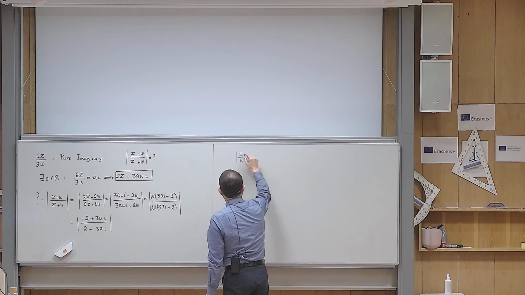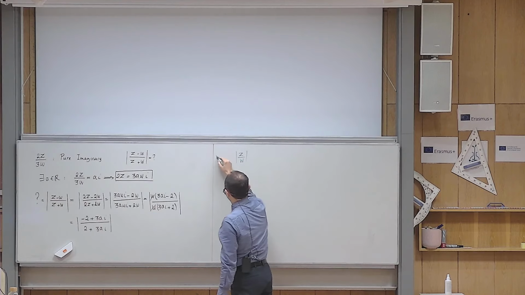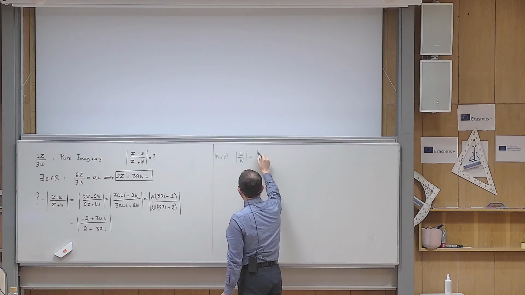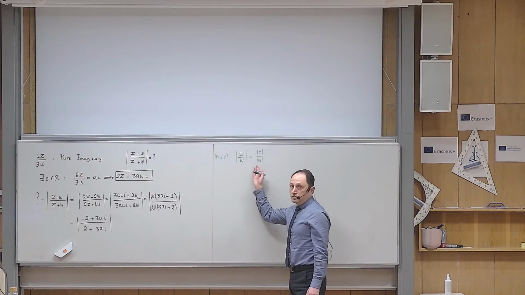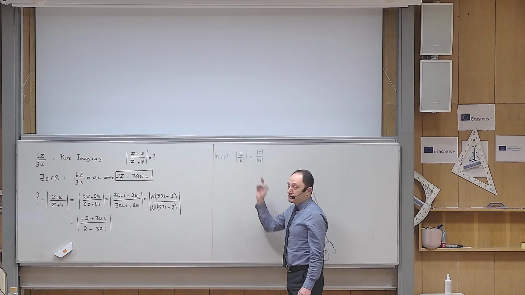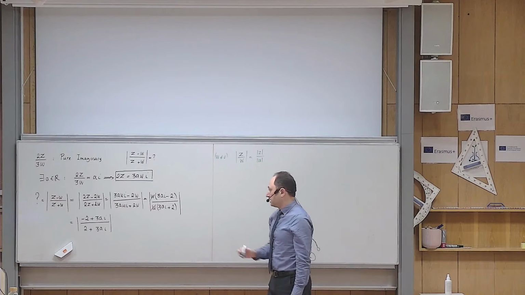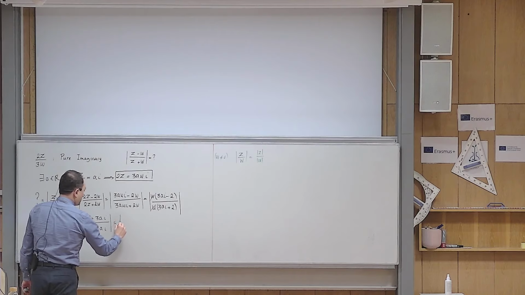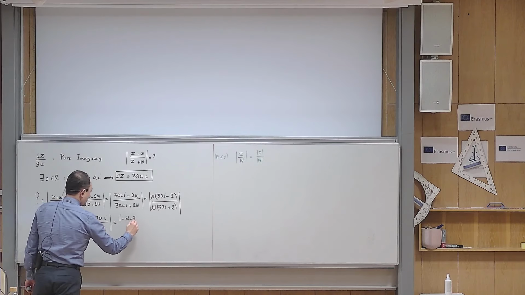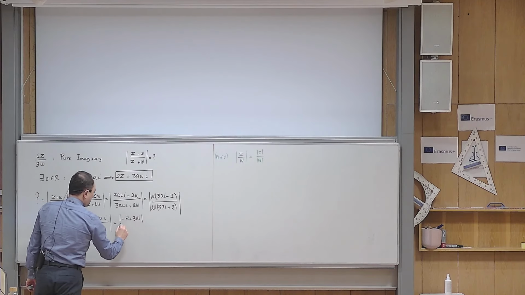But we have a formula that we know: if I have z and w divided, and I want to take the absolute value of this, of course, under the condition that the denominator is not 0, I can write it as the absolute value of the numerator divided by the absolute value of the denominator. This is one of the main properties of the absolute value of complex numbers. So I will be able to do this here as well.